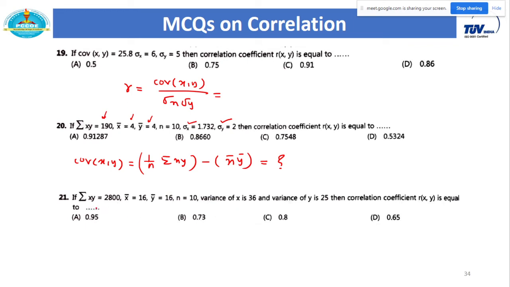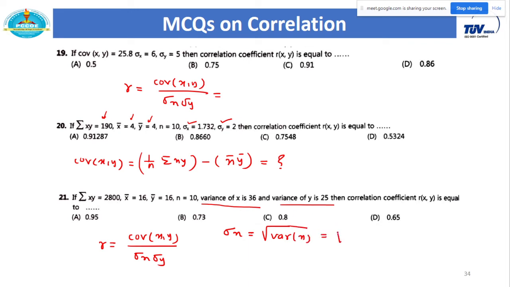In the next example, summation of xy is given, x bar is given, y bar is given, n is given, variance of x is given, and variance of y is given, and then again we have to calculate r. So r is equal to covariance of xy upon sigma x into sigma y. What is the value of sigma x? Standard deviation of x is actually the square root of the variance of x, and we have given the variance of x, which is 36, so that is nothing but 6.